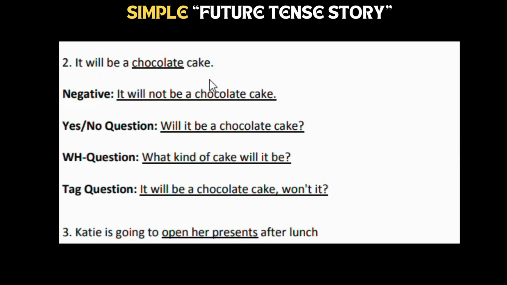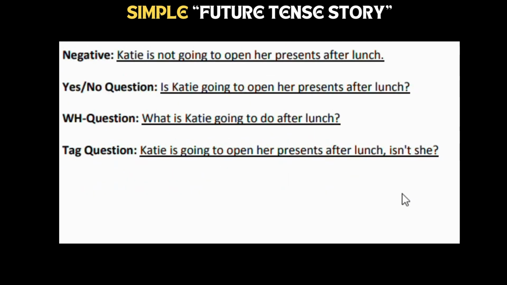It will be a chocolate cake. Negative: It will not be a chocolate cake. Yes/no question: Will it be a chocolate cake? Someone is asking, will it be a chocolate cake? Interrogative, that time we ask like this: Will it be a chocolate cake? WH question: What kind of cake will it be? Tag question: It will be a chocolate cake, won't it?